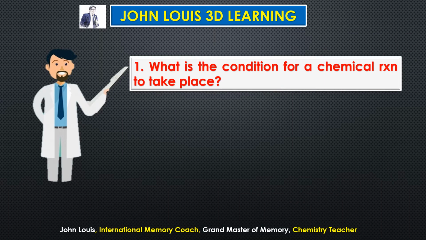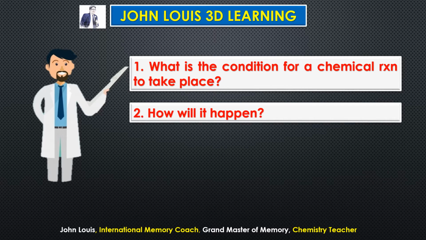What is a condition for a chemical reaction to take place and how will it happen? So first of all, what is the condition for a chemical reaction to take place? That means, when two chemicals can react with one another to form a new product, what condition is required? So the first condition is they should collide with one another. That is the only condition required initially. They should collide with one another to form a new product.